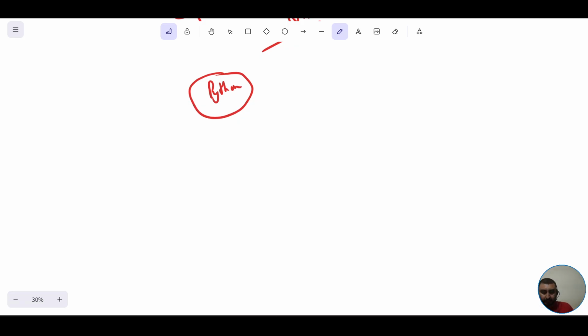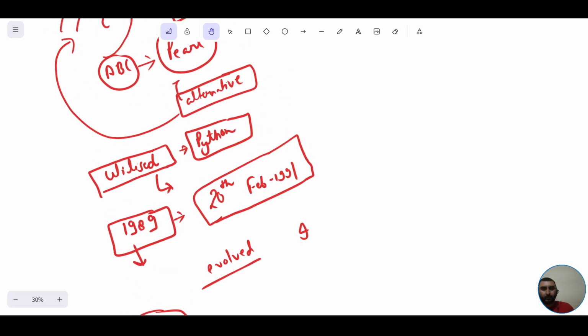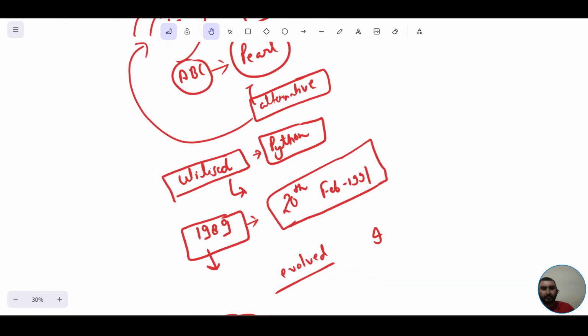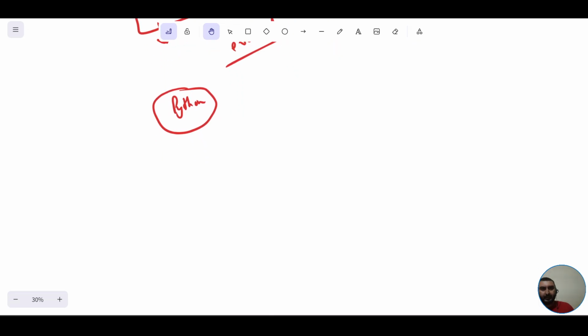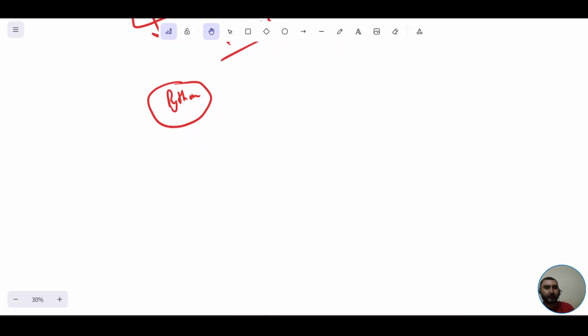It's definitely a good choice, right, to learn Python as a first programming language. I'll explain why it's an excellent choice. Before that, let me clear one misconception related to Python, and that is related to its name. People think that Python's name has been taken from that large snake, which is not true at all. The name of Python has not been taken from this snake, right?